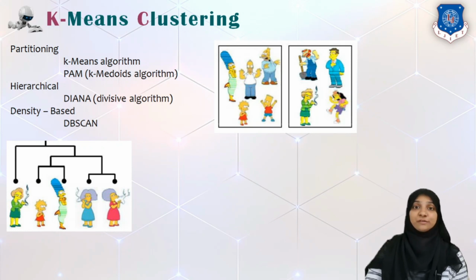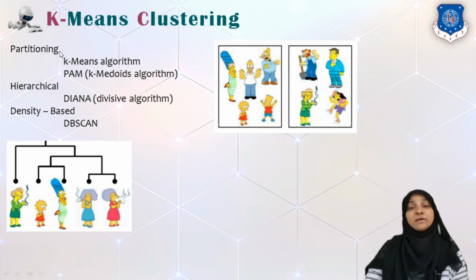If the computer is not told about that, then we will be able to find different kinds of clusters over different runs. So one of the algorithms which can perform clustering is k-means. In k-means clustering, the input is the data set over which we intend to find the clusters, and another input that is required is the number of clusters that we would like to form. So there are two inputs to this k-means clustering.